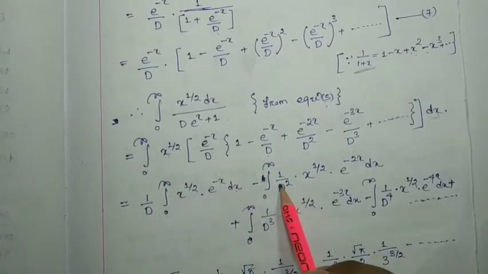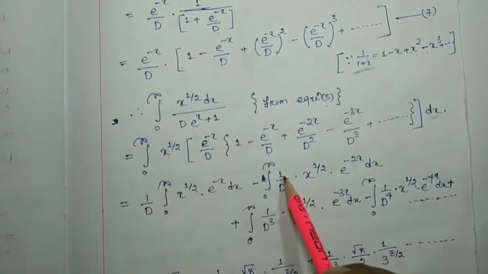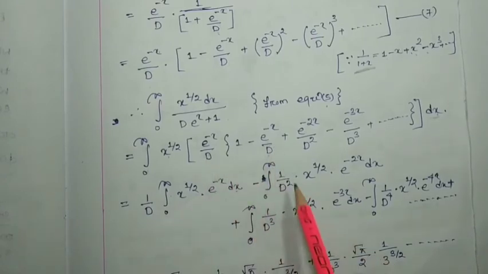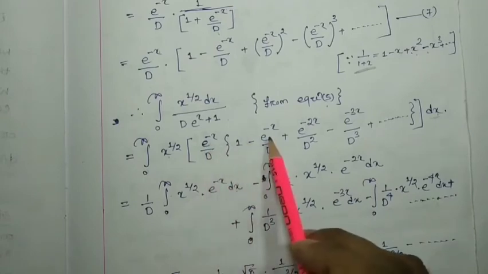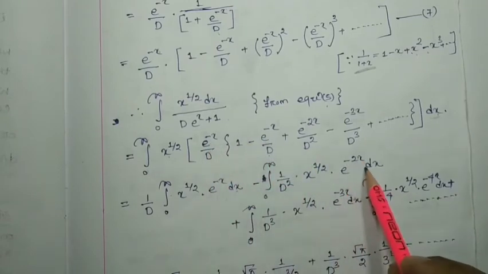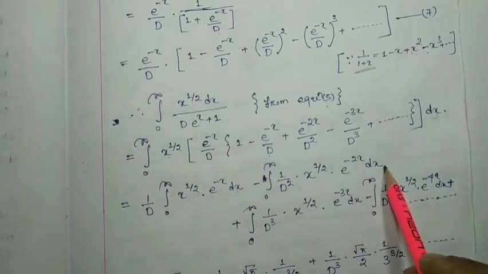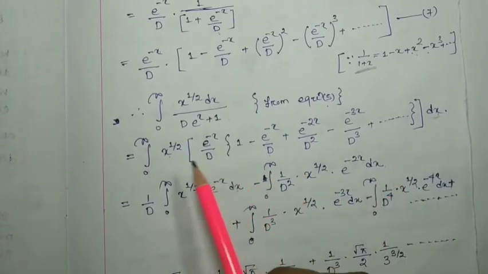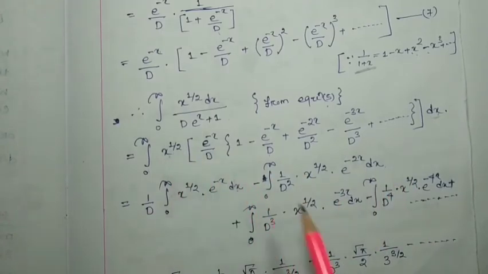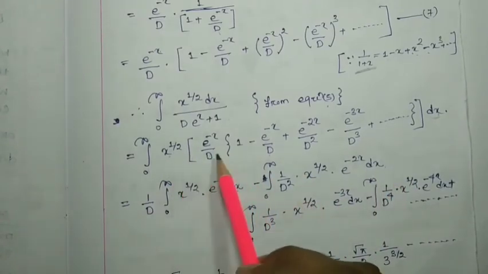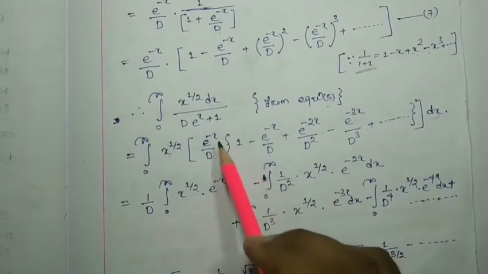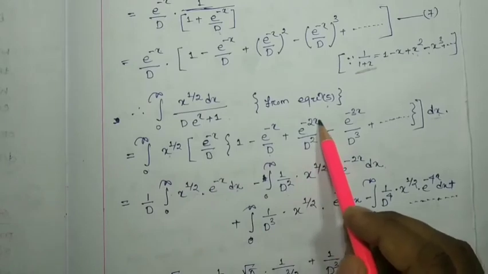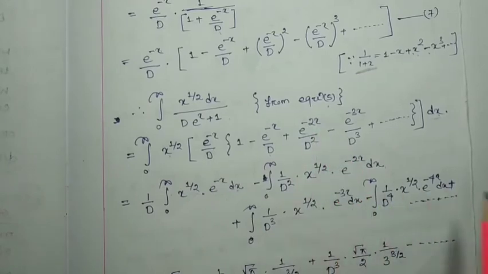The second term will be minus 1 by d square, x to the power 1 by 2, e to the minus x into e to the minus 2x dx, right? The next term will be 1 by d cube, x to the power 1 by 2, e to the minus x, e to the minus 2x, e to the minus 3x dx, like that.